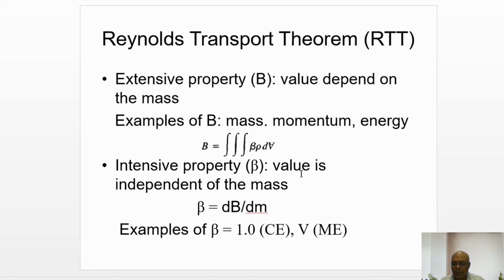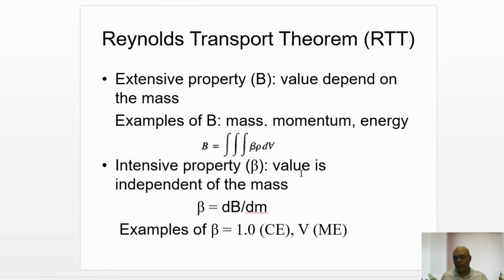Capital B, the property of the system, is called an extensive property, whereas the intensive property beta is equal to dB by dm, that is, extensive property per unit mass. Since in a control volume we don't consider mass, we consider the property per unit mass.